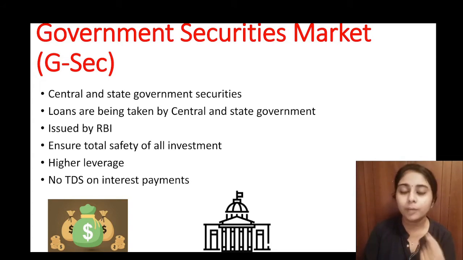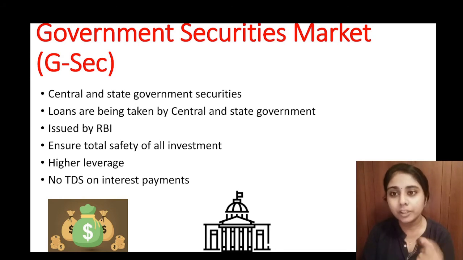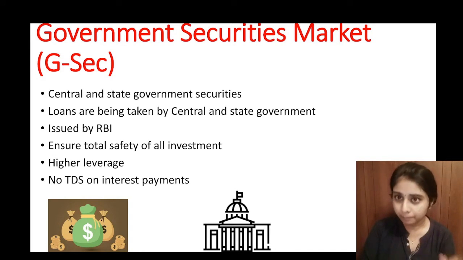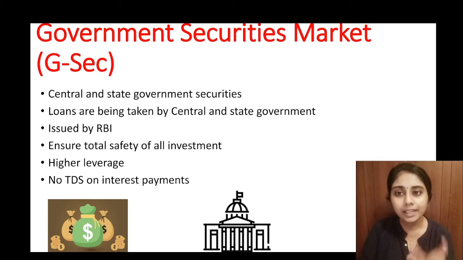From where will the government get the funds? The government will issue GSec bonds, raising funds from the public. For the funds raised, the government will give the investors an interest rate, and after the maturity of the bond, it will give the principal amount back.